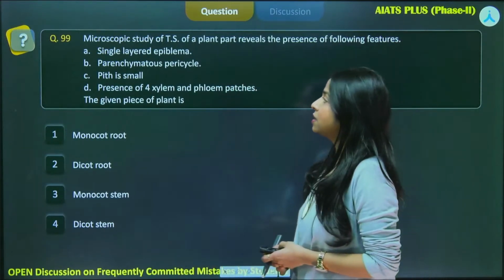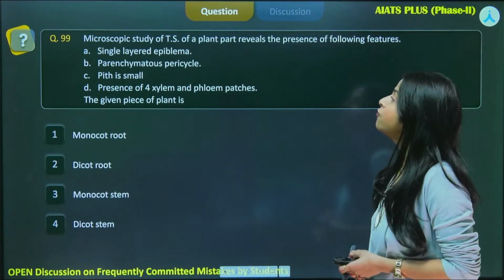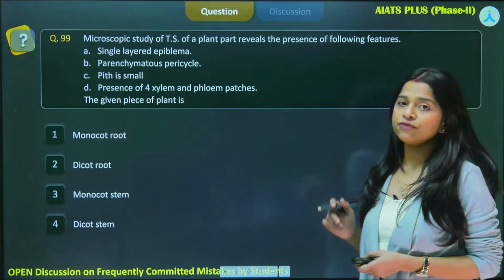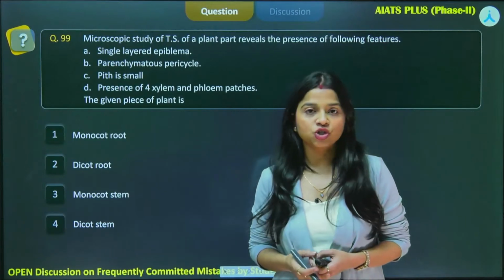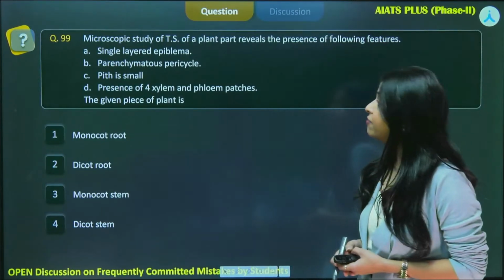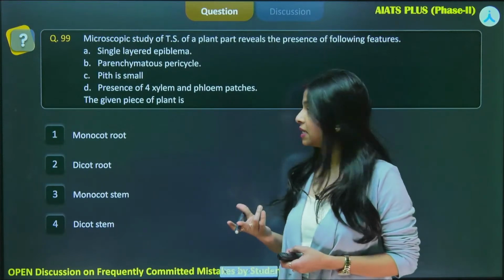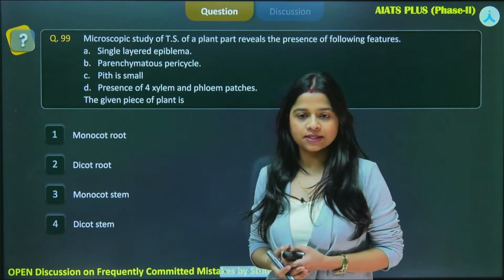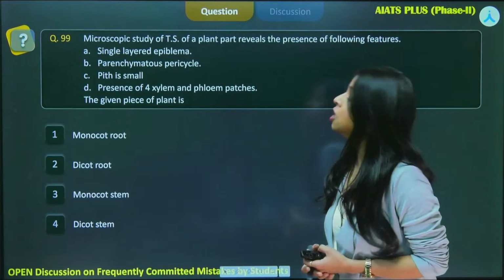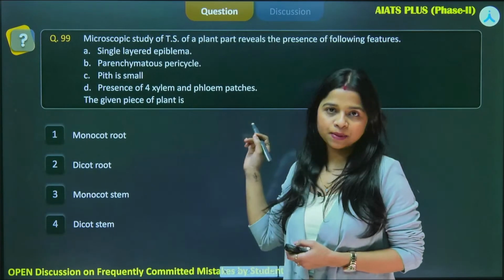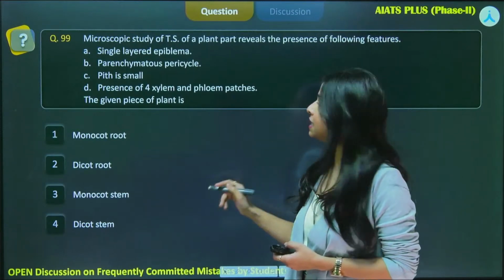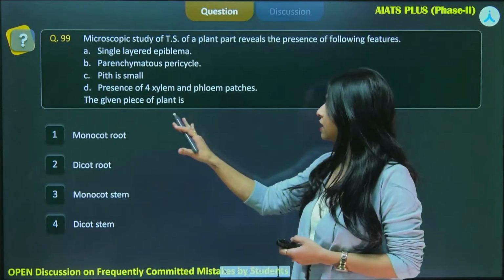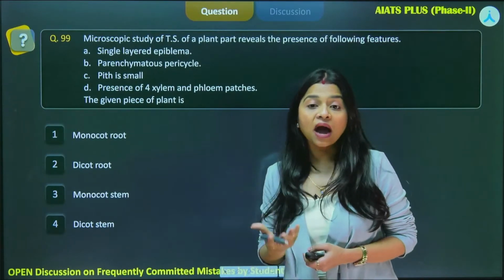Question number 99, that is from the test series. Microscopic study of TS, that is the transverse section of a plant part, reveals the presence of the following features. There are certain characteristic features given in this question, and after reading these characteristics we have to tell which particular TS these options represent. So the first feature is single layered epiblemma. Second is parenchymatous pericycle. Then pith is small, and the presence of 4 xylem and phloem patches. So which part of the plant should it be?